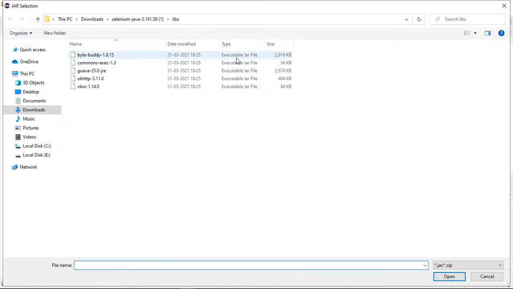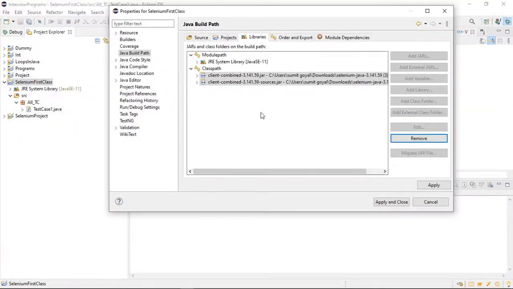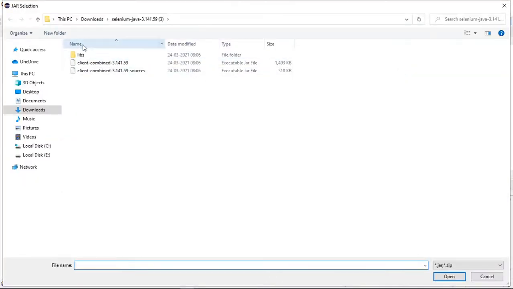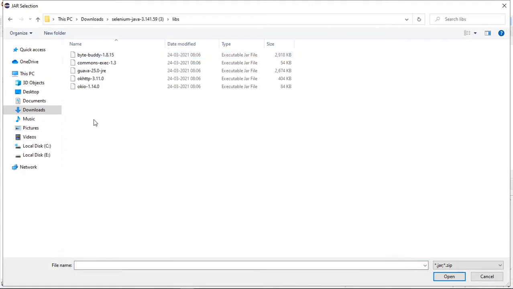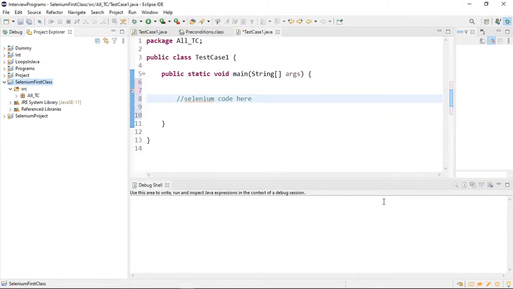Here you can see, I paste the path which I have copied. These two files I need to select and click on Open. These are the JAR files, with the .jar extension. Again click on Classpath, click on Add External JARs, come inside this folder, select all the files and click on Open. After that you have to click on Apply and Close.